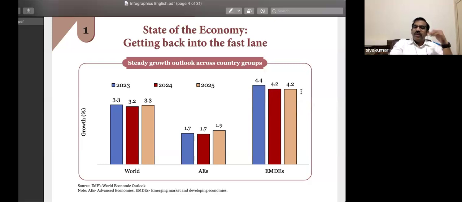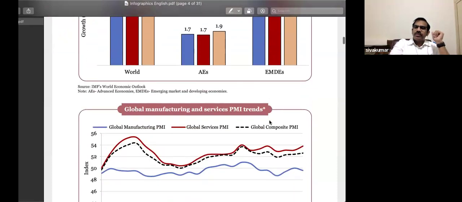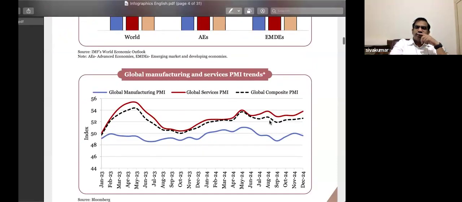If you look at India's growth rate, last year it was 8.2%. This year it is expected to be around 6.5%, and next year, as per the finance minister, somewhere around 6.3 to 6.8. That means we are growing at almost double the world average, 4 times the advanced economies, and still better than the emerging market peer group. That's one thing I want you to notice.